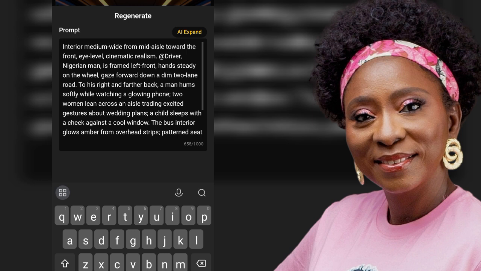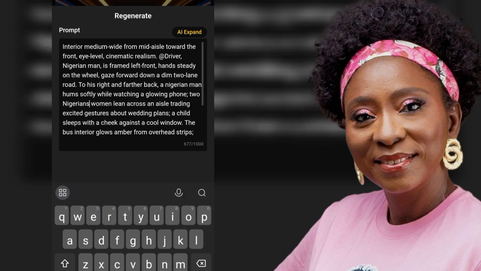Okay, it's framed. Okay, and then we look at other places where it says two lane. Okay, to his right and further back, a Nigerian man. So because I want to make sure that everything carries Nigerian man, humming softly while watching a glowing. Okay, two Nigerian women. So we have to put all of these in so that it will now represent it.